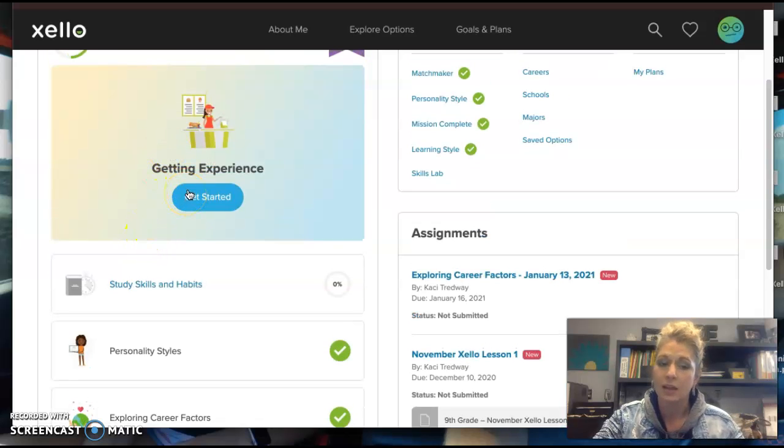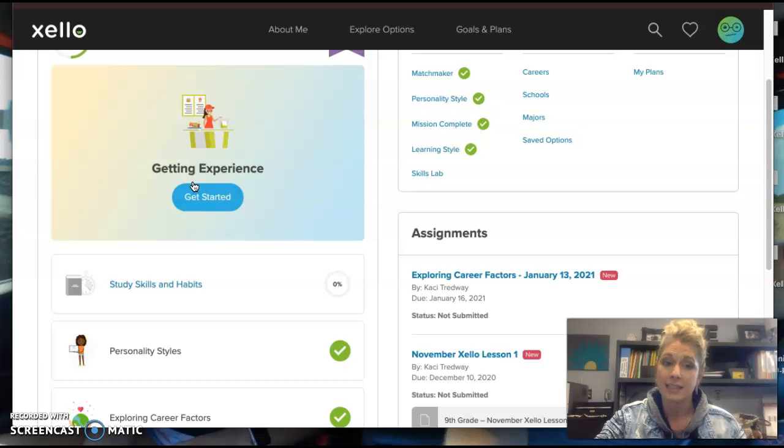Once you do that, the whole point of doing the career factors is determining what kind of factors are involved when you're looking at specific careers and what you want within that career. It's going to allow you to be able to tell, is this something that I still want to do? What are some of those things that I'm going to need to be able to do, whether it be working away from home, whether it be working with people, all those different factors.